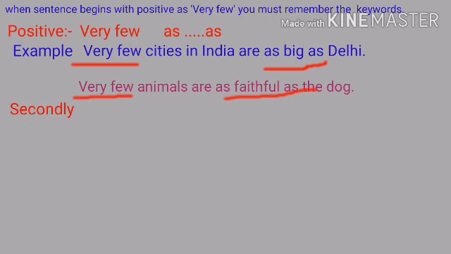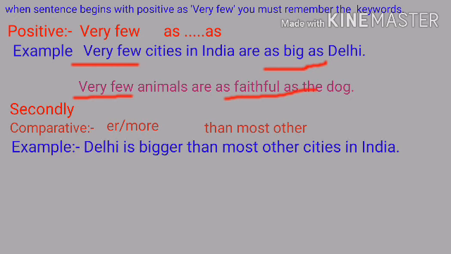Secondly, in comparative, you must memorize the keywords er or more in case of multiple syllables, and than most other.